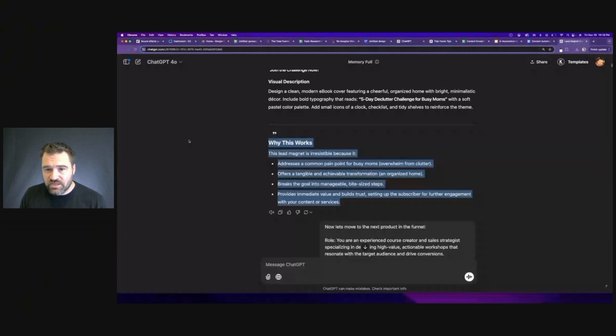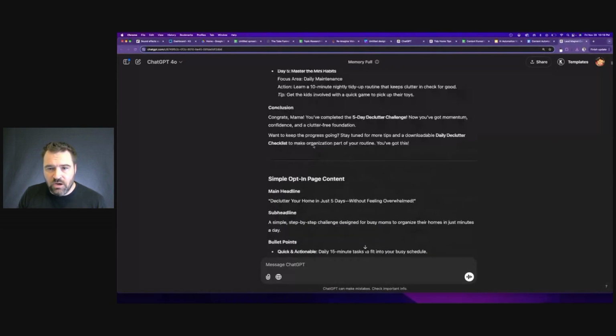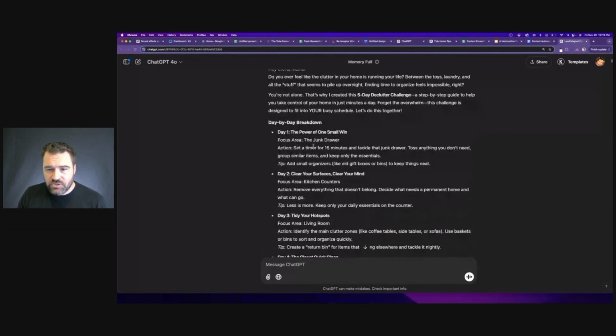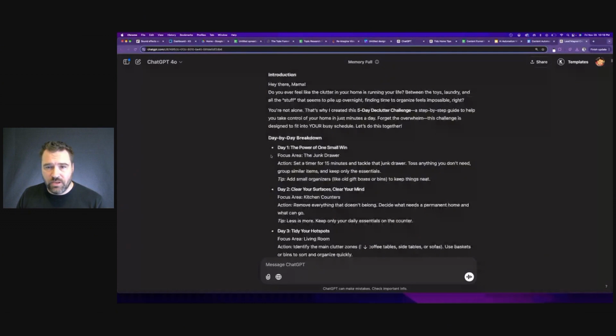The real magic is when you take each element of the AI generated content and start to give it your own personal spin, inputting your real life stories and experiences into the content. This saves us so much time because it gives us a framework to work from. And now our lead magnet is about 80% of the way there, and we can start to fine tune it, input our own personal stories, experiences, and change around the content to fit more of our style. But this is a massive shortcut to get it done way faster.